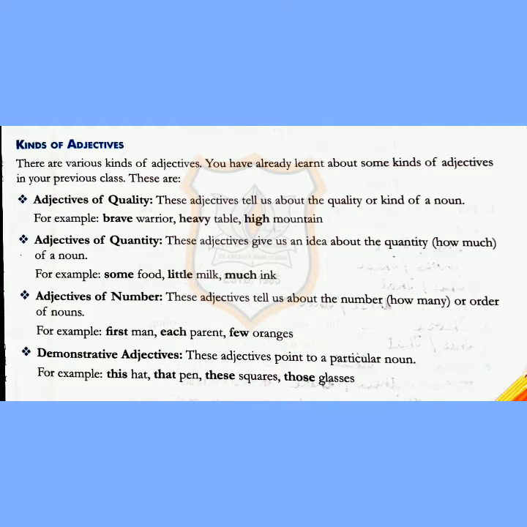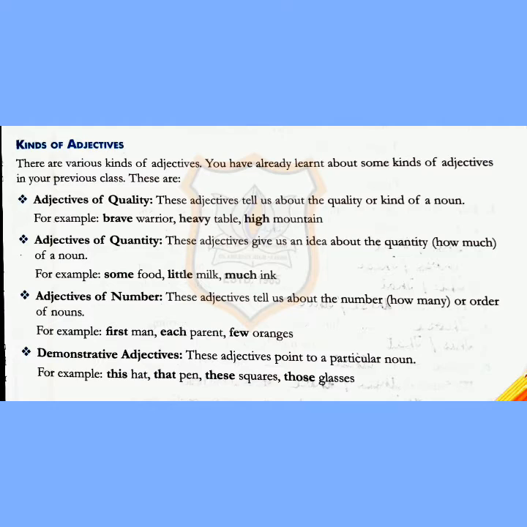There are various kinds of adjectives, and you have already learnt some kinds in your previous classes. They are adjective of quality. This adjective tells us about the quality or kind of a noun. For example, brave warrior, heavy table, high mountain, etc. Adjective of quantity. This adjective gives us an idea about the quantity, how much of a noun. For example, some food, little milk, much ink, etc.